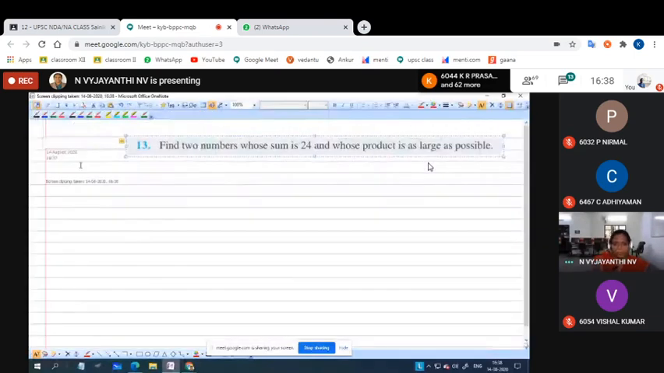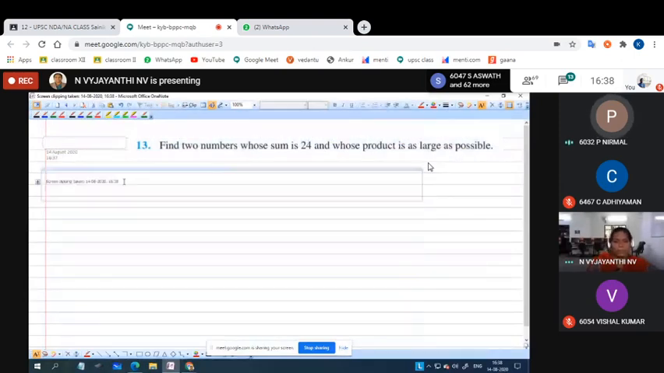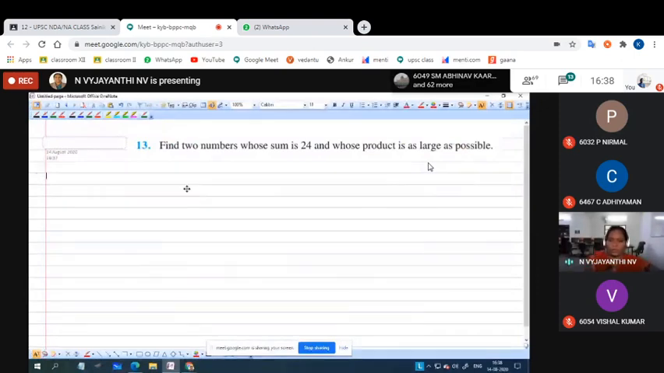Find two numbers whose sum is 24 and product is as large as possible. Okay. Find two numbers whose sum is 24 and whose product is as large as possible. So how to solve?